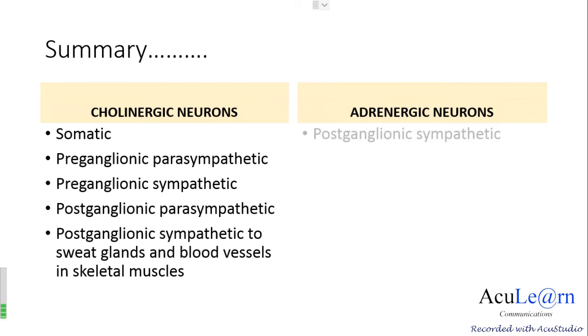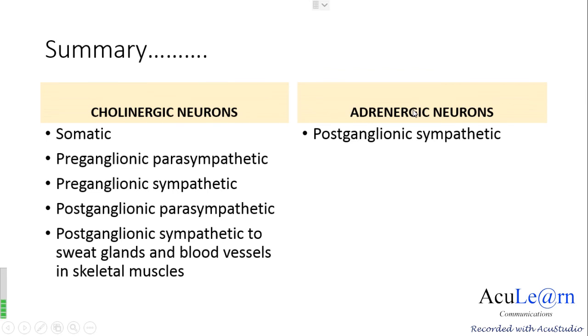Adrenergic neurons include the postganglionic sympathetic fibers, mostly to organs other than the sweat glands and the blood vessels in the skeletal muscles. The effector organs which receive the postganglionic sympathetic fibers are adrenergic.